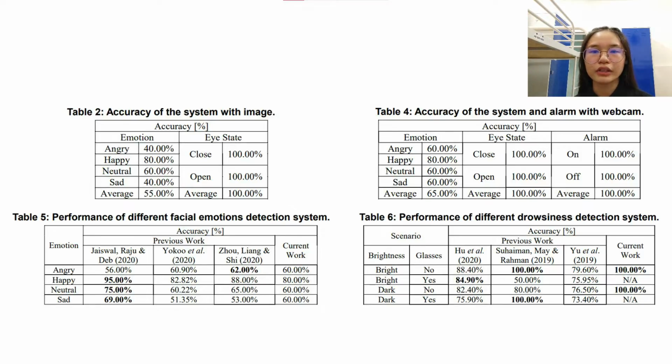The lower precision on angry and sad facial emotion detection may be due to the minor difference between the expressions. When the face emotion shows obvious peculiarities, such as a bright smile for a happy face, the model can perform better. Besides, the lower precision may be due to inadequate model training. It should be related to the epoch and data diversity.